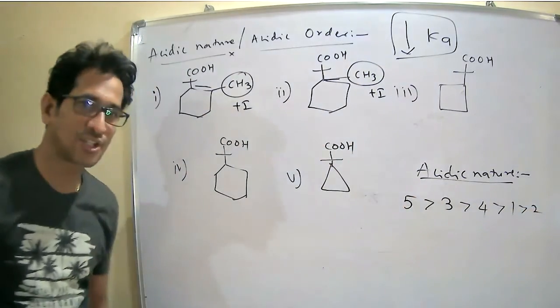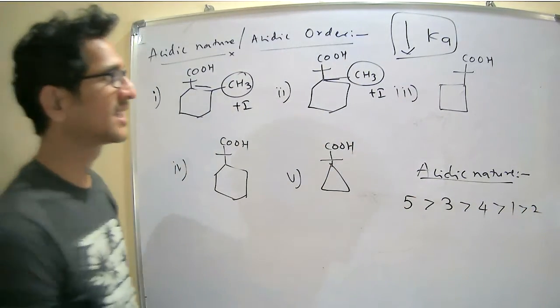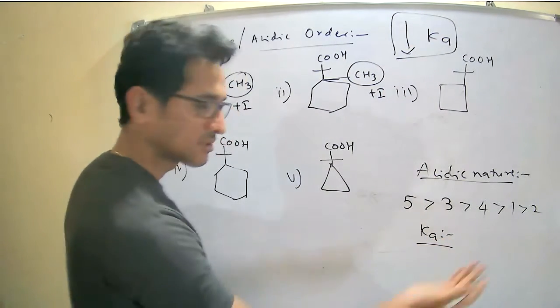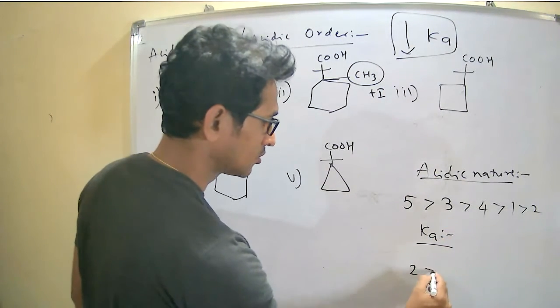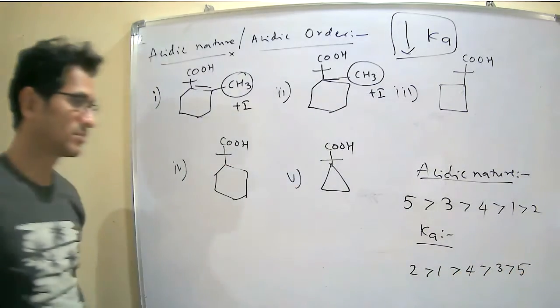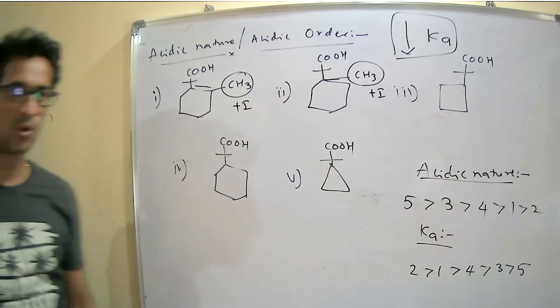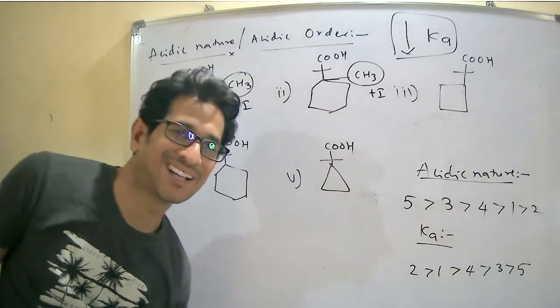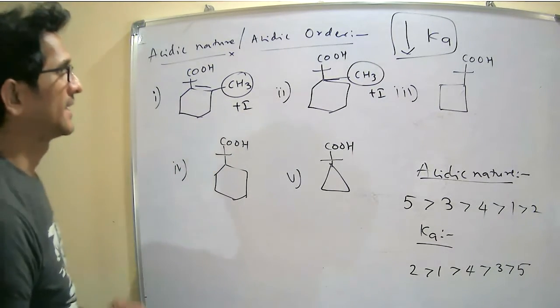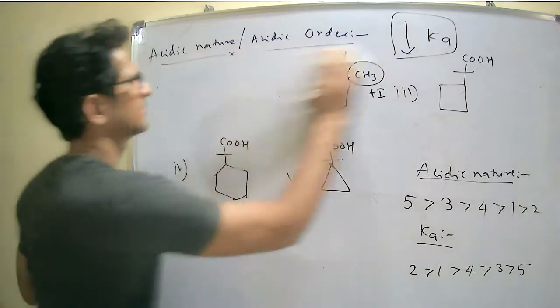This is the acidic nature order, but they asked for Ka, so completely reverse it: 2, 1, 4, 3, 5 is the order of Ka. Right? Next one.